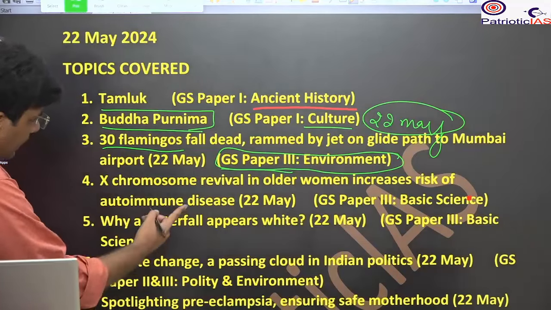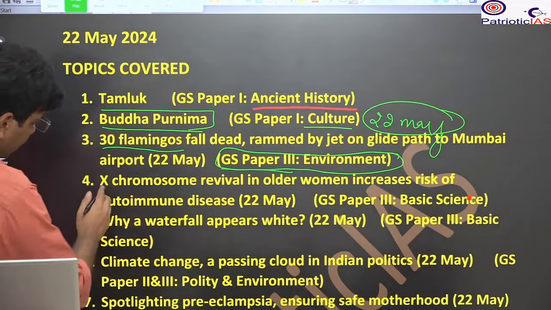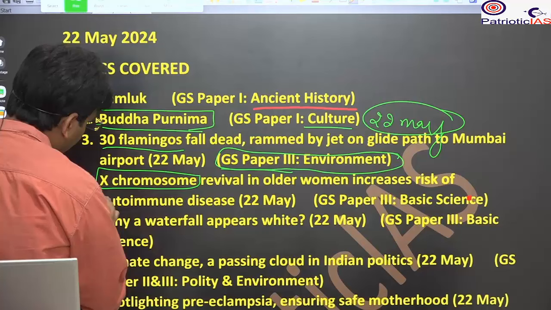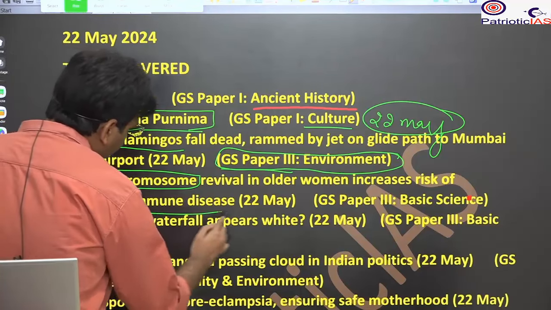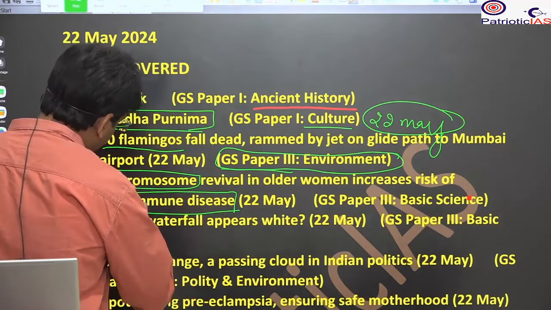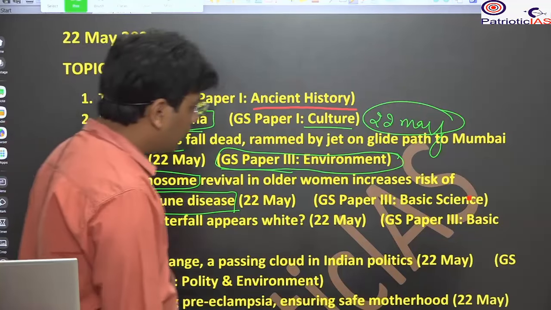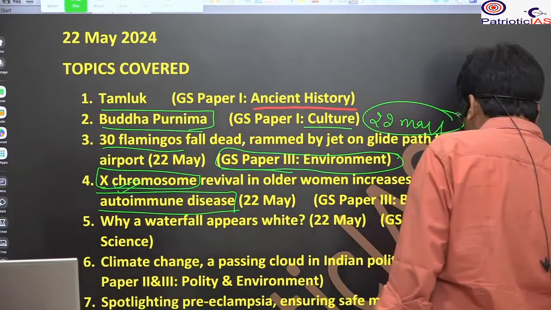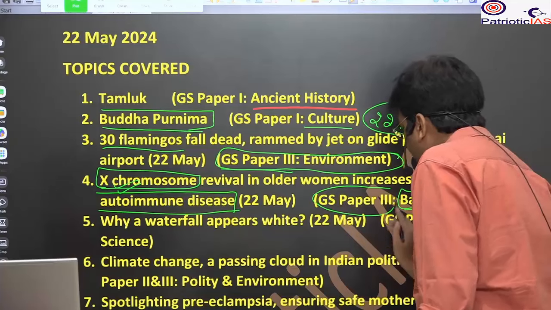After that, we will see some of the basic science such as the X chromosome and its role in autoimmune disease and other such diseases due to genetic deficiency. So it will be under the GS paper 3 basic science, that is the part of science and technology.